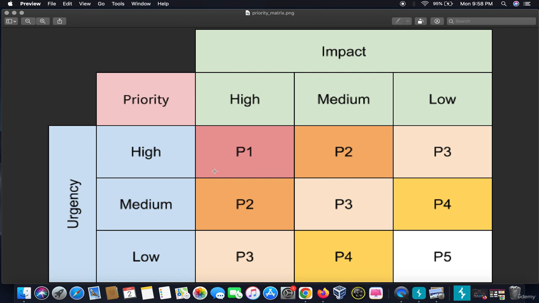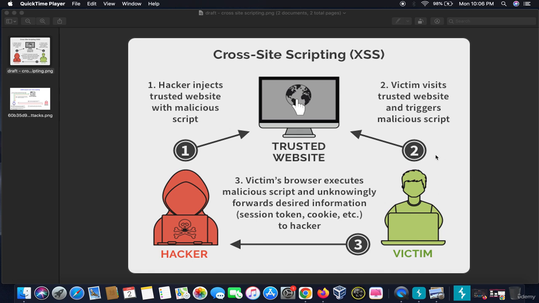So, our first and the most common vulnerability is XSS, which stands for cross-site scripting. Let me tell you how cross-site scripting works. The hacker injects a trusted website with some malicious script. The victim visits the trusted website and triggers the malicious script. The victim's browser executes the malicious script and unknowingly forwards the desired information. Cross-site scripting is using the website interface to get the victim's information by injecting malicious payloads.